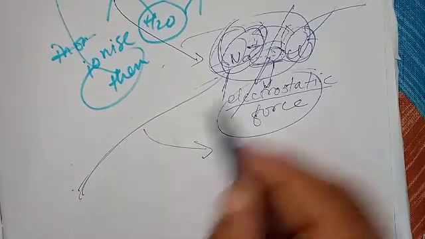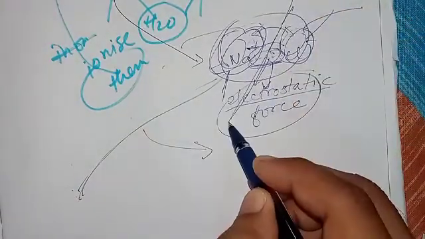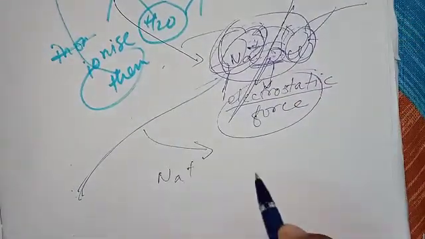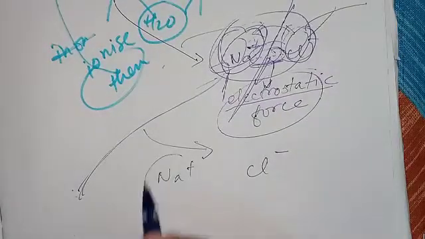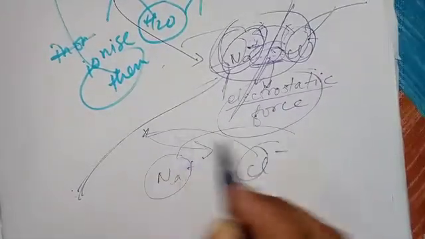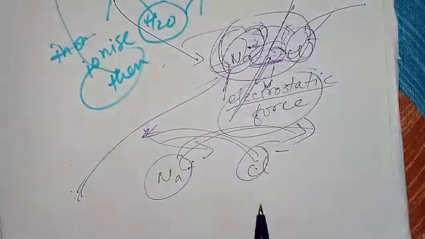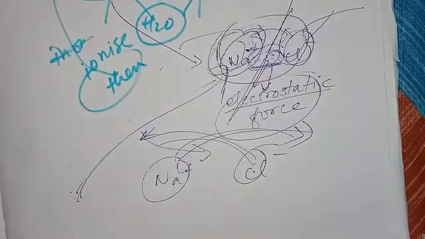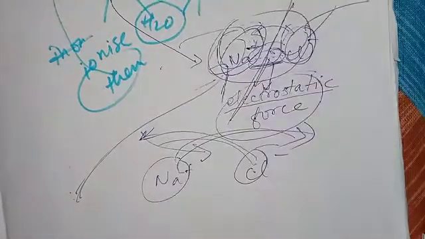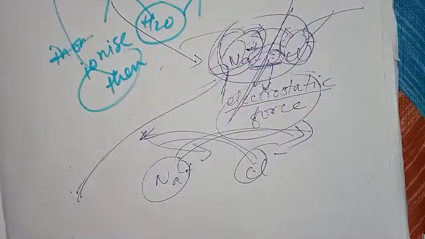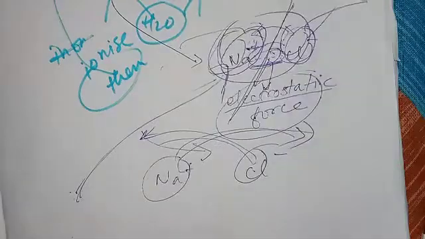So according to the modern theory, water just breaks this electrostatic force and makes the ions separate, thereby making them mobile, that is, making them move. And hence current electricity can pass through the electrolyte. I hope you understood.